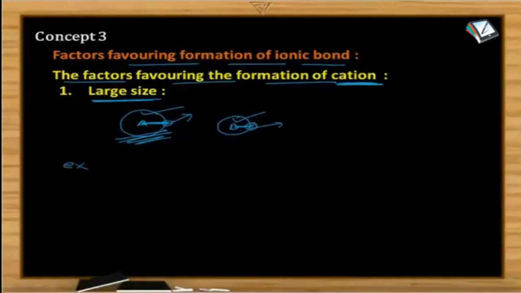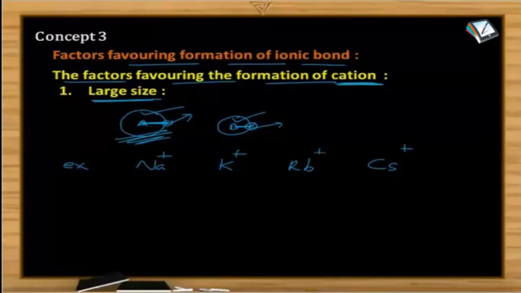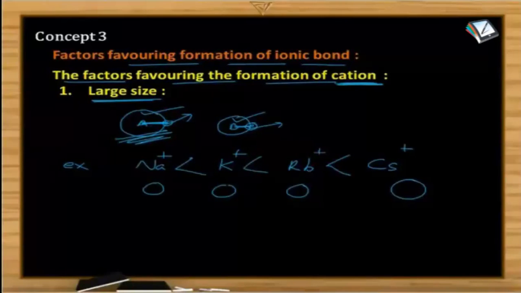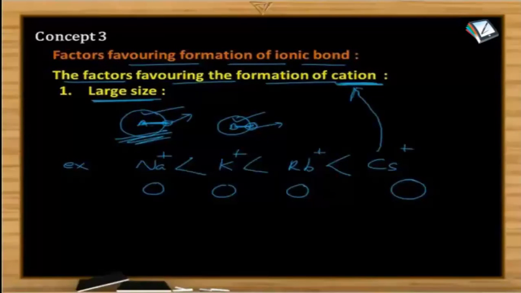If I give a specific example of 1A group metals, sodium, potassium, rubidium and cesium ion formation. Now we know that sodium, potassium, rubidium, cesium, as we move from top to bottom, they belong to the same group. Atomic size increases. So sodium ion is the smallest one and cesium ion is the largest one. So whenever the size increases, definitely the tendency to lose electron increases. What is the ease of formation? Sodium ion is formed with less ease than potassium ion, rubidium and cesium. So the one which is formed more easily among these four options is nothing but cesium ion.